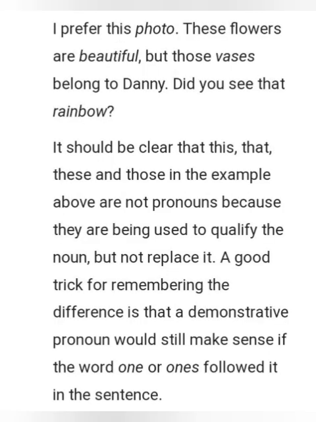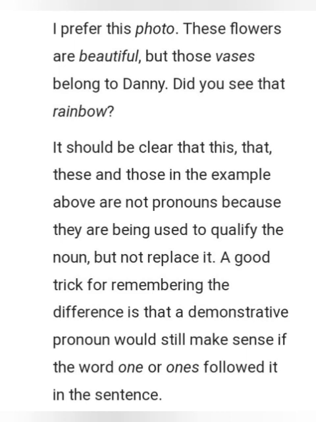I prefer this photo. These flowers are beautiful, but those vases belong to Danny. Did you see that rainbow? It should be clear that this, that, these, and those in the example above are not pronouns because they are being used to qualify the noun, but not replace it.